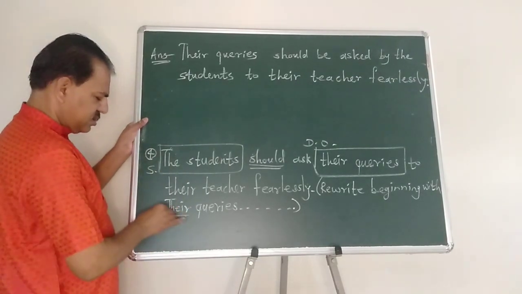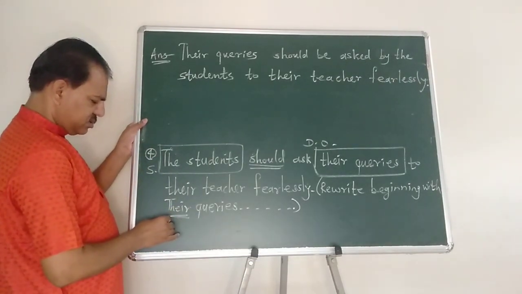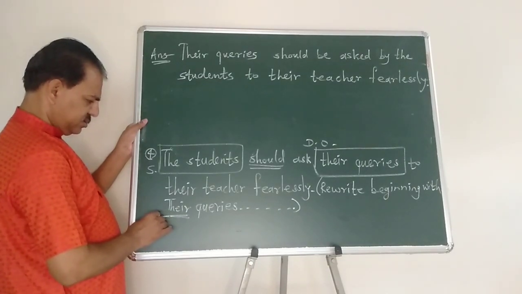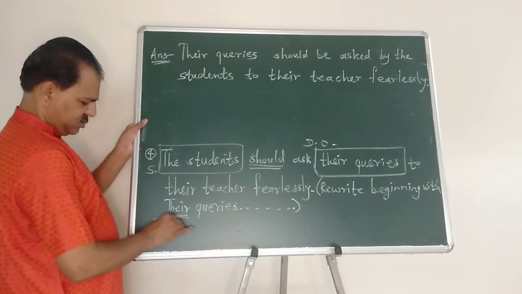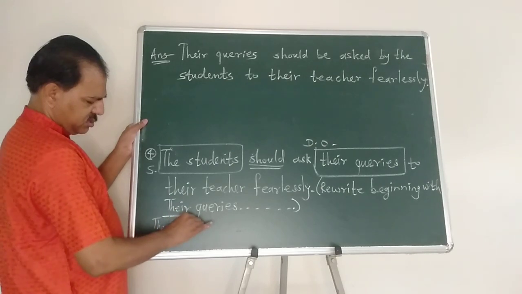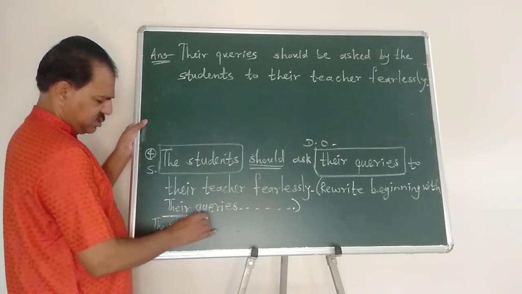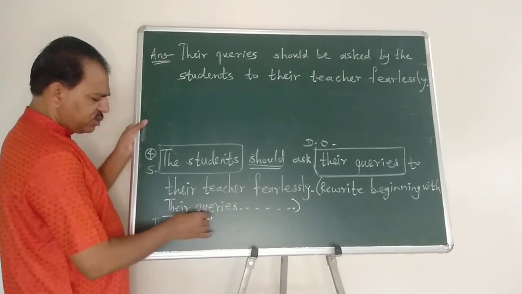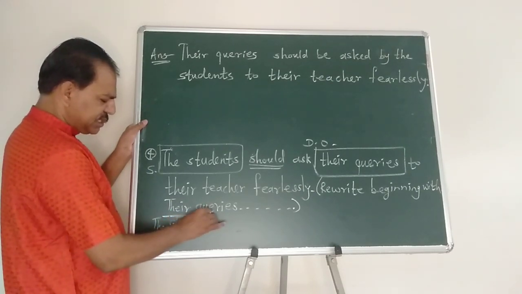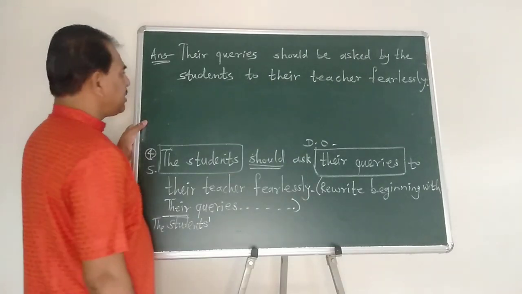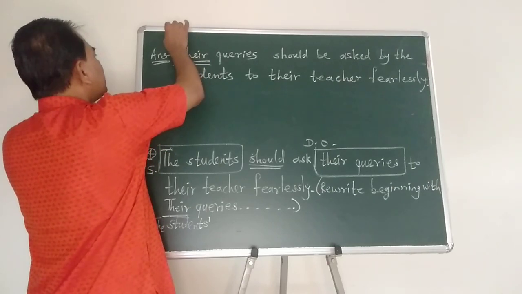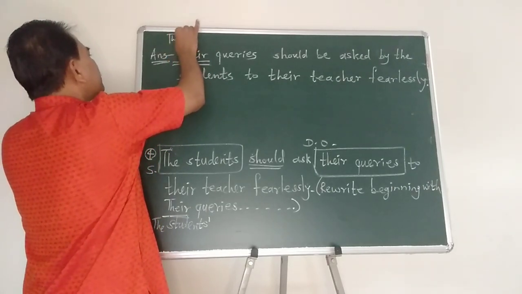Here in the instruction, their queries means the students' queries असं पण विचारलं जाऊ शकतं. Plural number students and also apostrophe after s, the students' queries. So here also the sentence can be begun in this way.